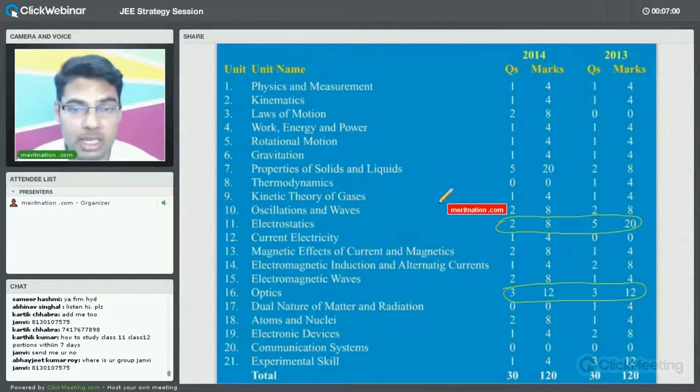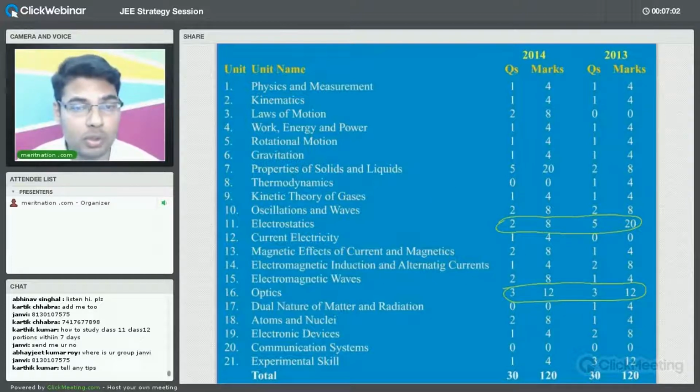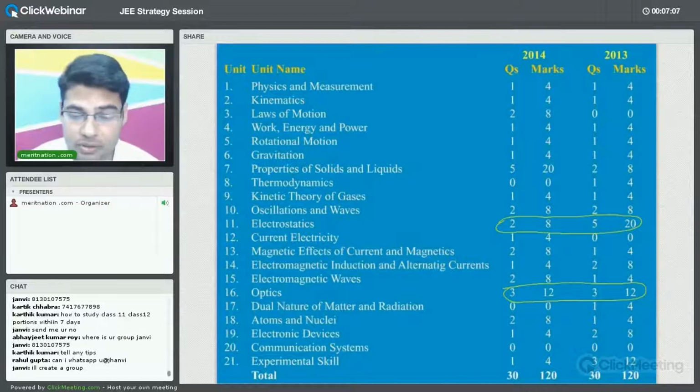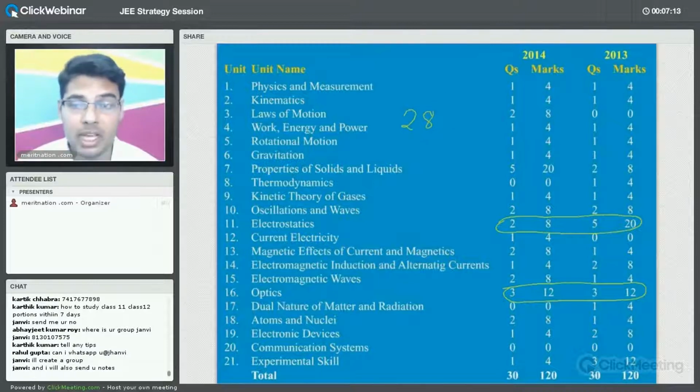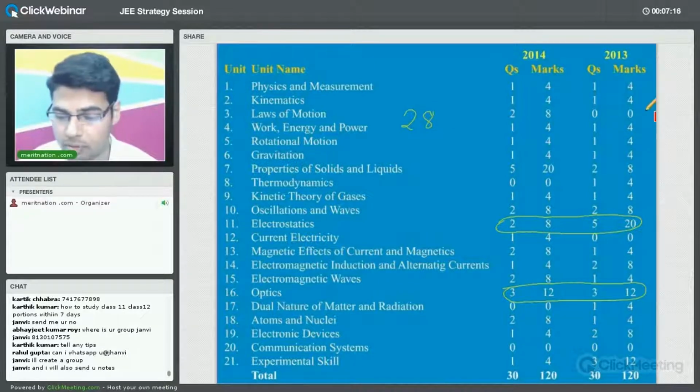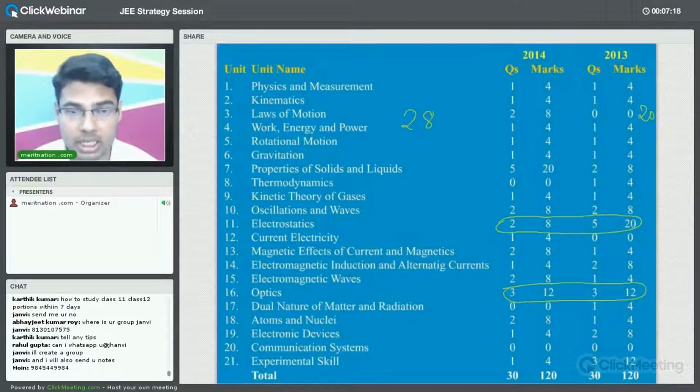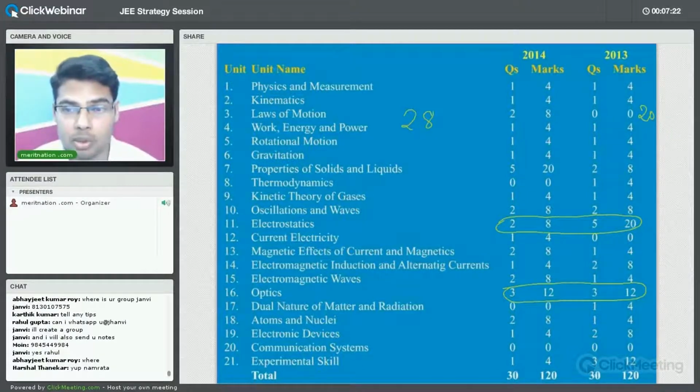Now this is the basic part for physics. As all of you know, the first 3-4 chapters will be included in mechanics. And as far as 2014 is concerned, it is 28 marks. And as far as 2013 is concerned, it is 20 marks. This is for mechanics. Now we can have other umbrella terms also.